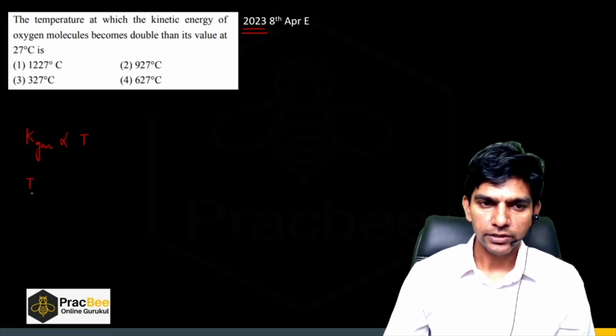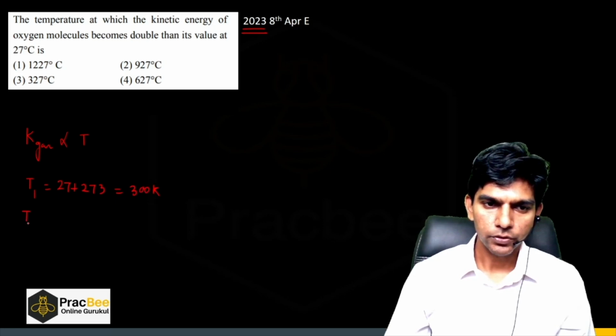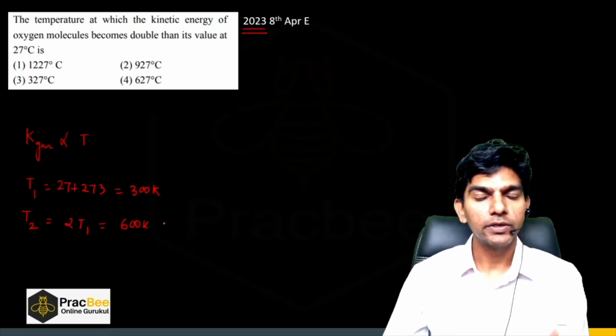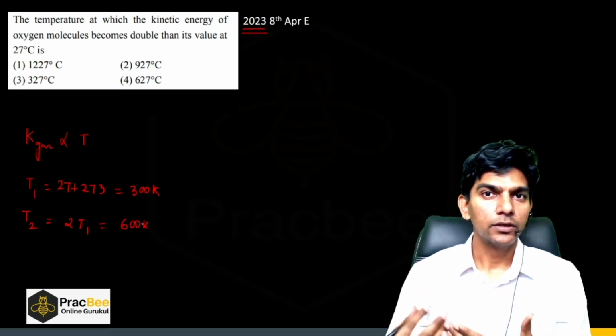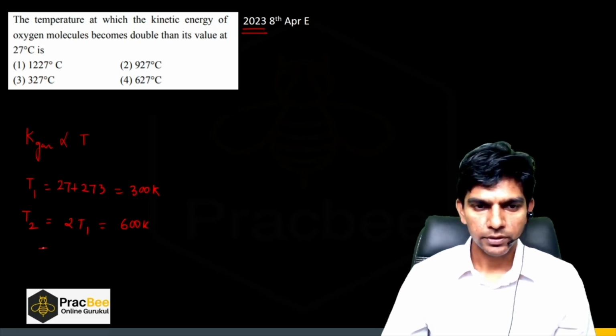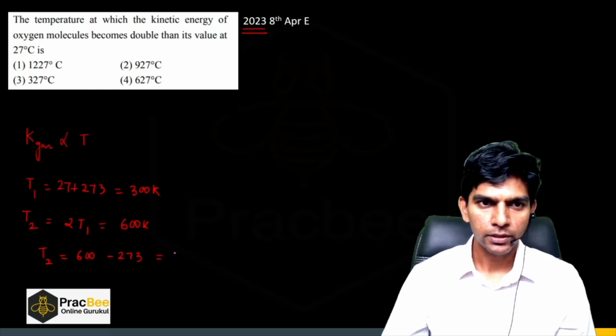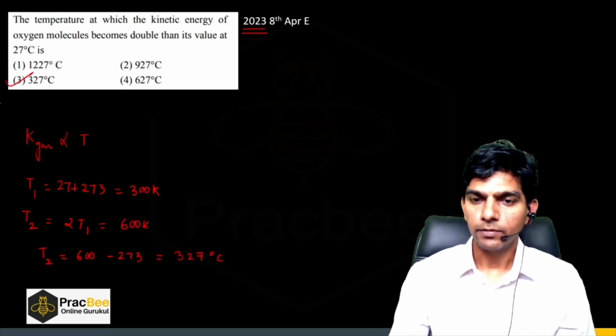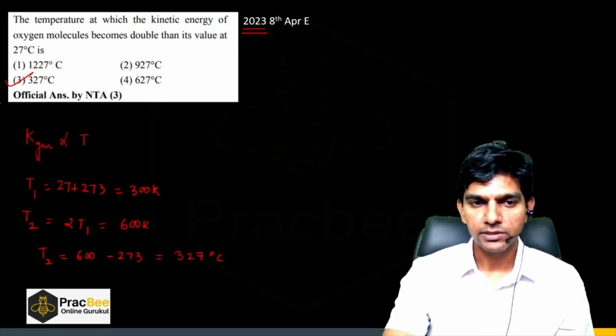So the initial temperature is given as 27 plus 273, so that is 300 Kelvin. The new temperature will be 2 times the temperature T1, so it will be 600 Kelvin. Now the options are given in degrees Celsius, so to convert Kelvin into degrees Celsius, we have to subtract 273. So T2 will be 600 minus 273, which is 327 degrees Celsius. So option 3 is the right answer. I hope this concept is clear.